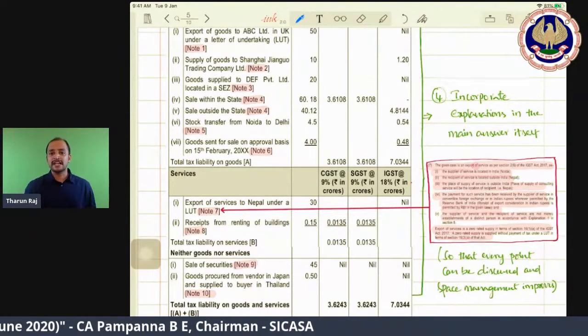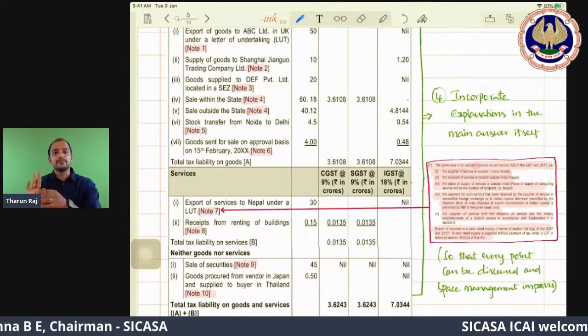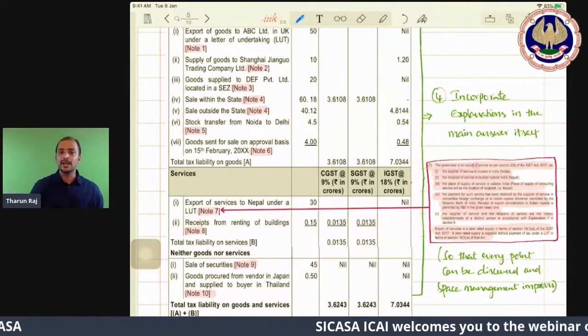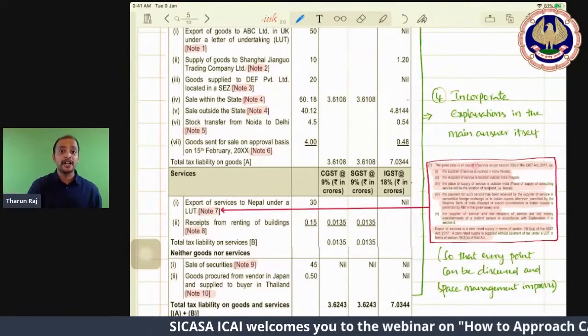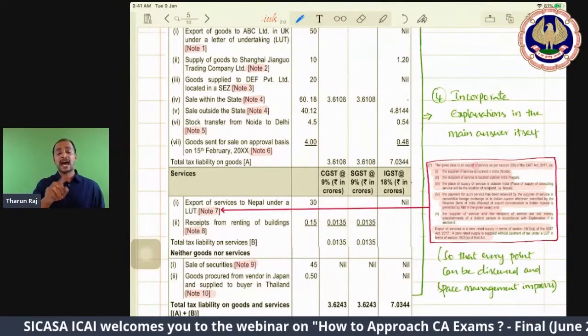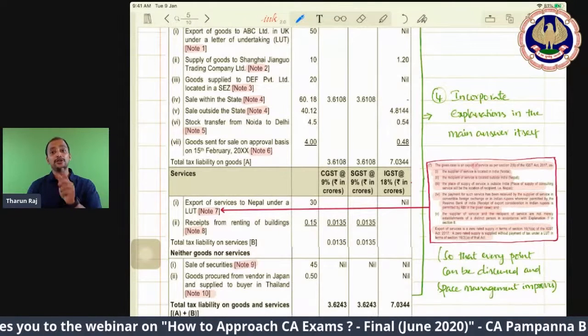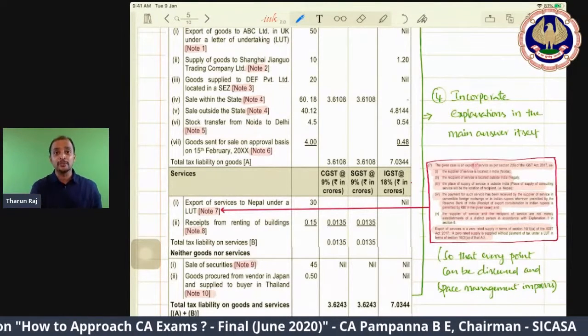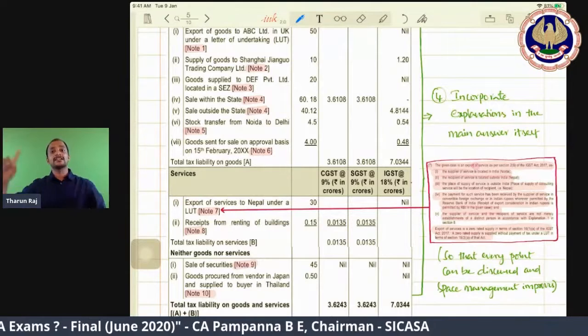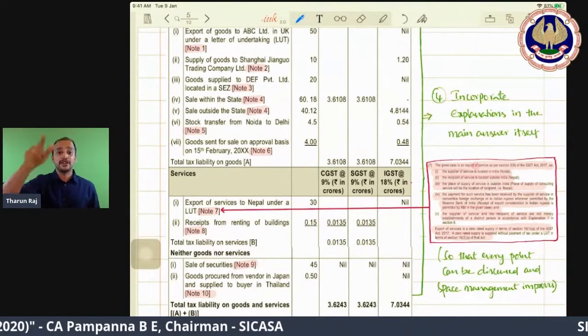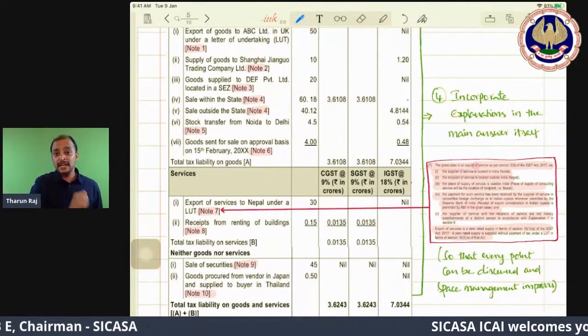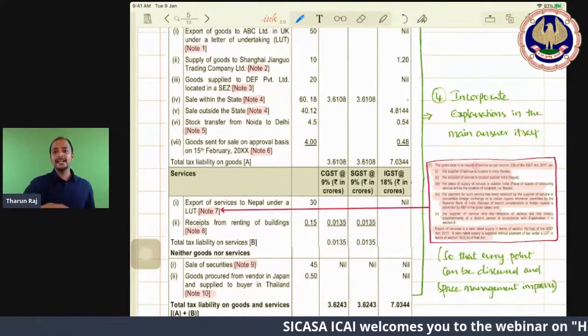5 conditions should be satisfied. Supplier should be in India, recipient should be outside India, place of supply should be outside India, consideration should be in forex, and in case of specified service by RBI, that is services provided to Nepal and Bhutan, it should be in Indian rupees. And the 5th condition, supplier and recipient should not be two establishments of the same person. Which means these 5 conditions you need to write in the answer.